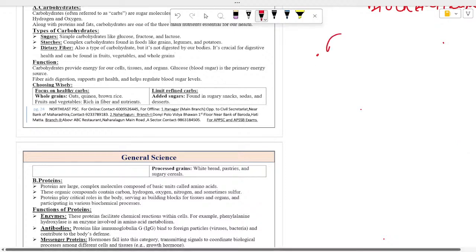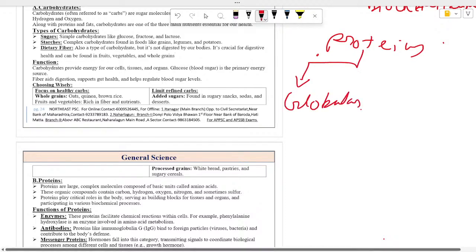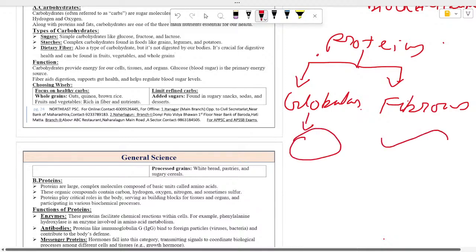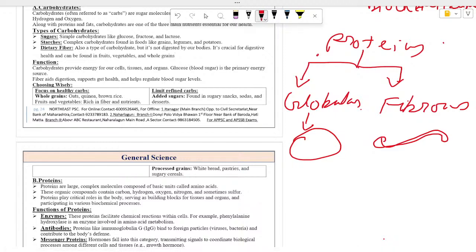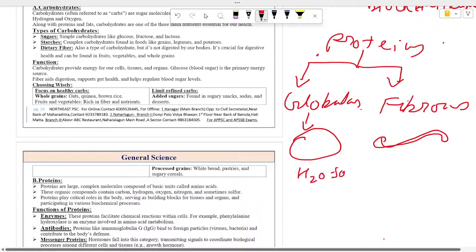So proteins are of two types. One is your globular protein and another is your fibrous protein. Globular protein means obviously it's based on their shape, global shape. And fibrous means it's just like thread like, fibrous. So globular proteins are proteins which are water soluble.